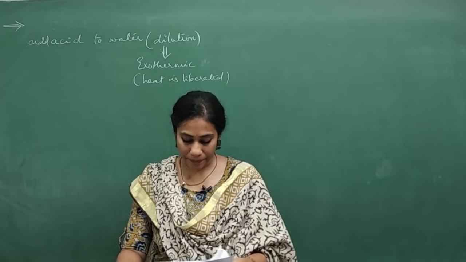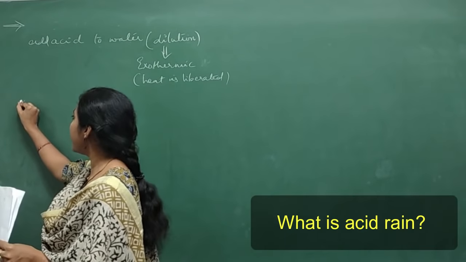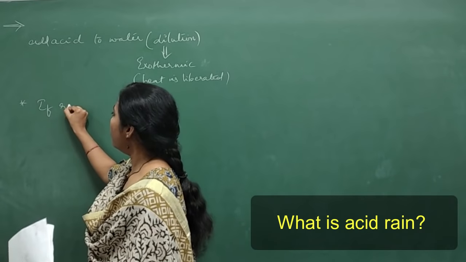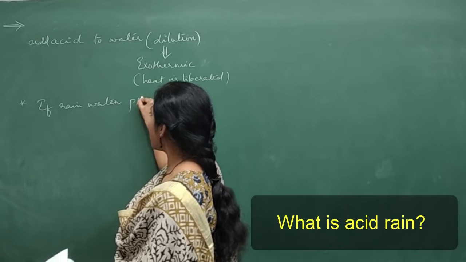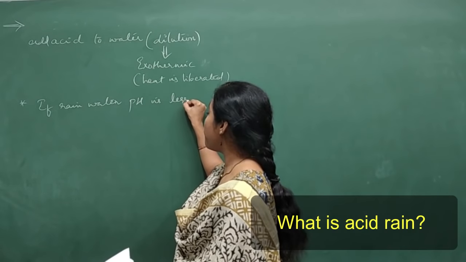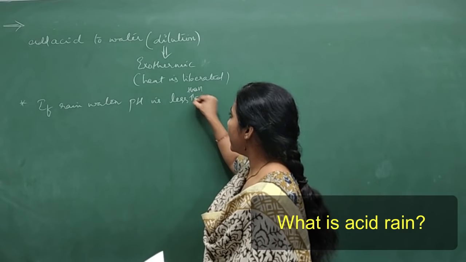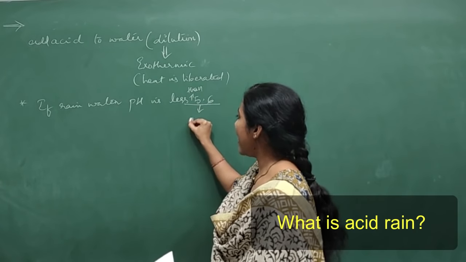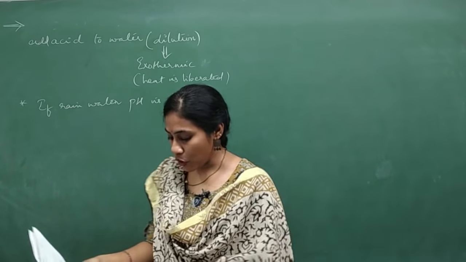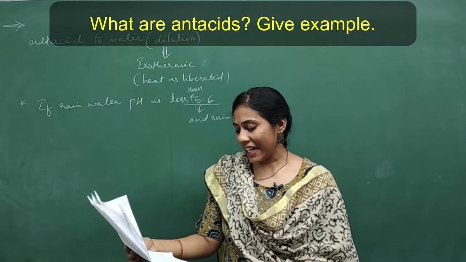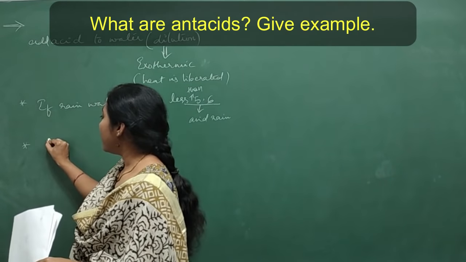Clear? Fine. Next question. What is acid rain? Very simple question. If rainwater's pH is less than 5.6, then it is called acid rain. Very simple definition. Okay, next question. What are antacids? Give an example.